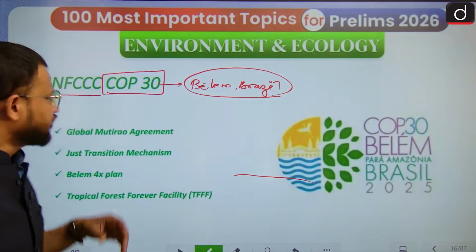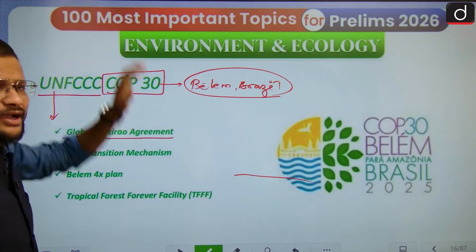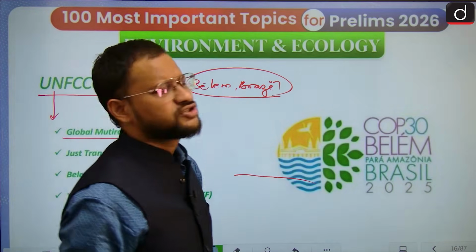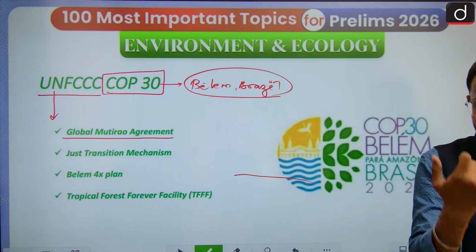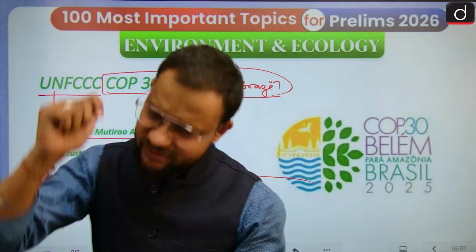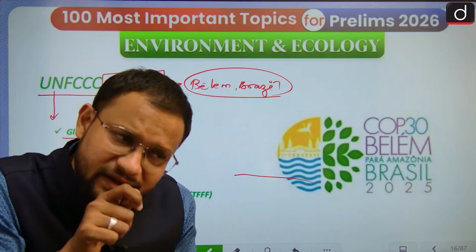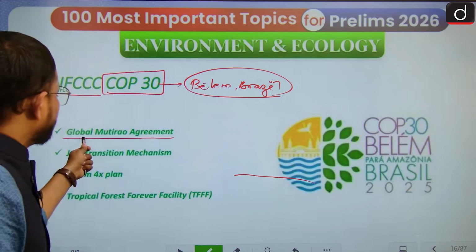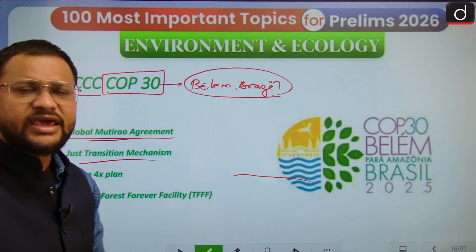Under this Belém conference, a Global Mutirão agreement was signed with the initiative of Brazil, under which, instead of setting huge chest-thumping targets, you should focus more on implementation itself. Then the just transition mechanism.